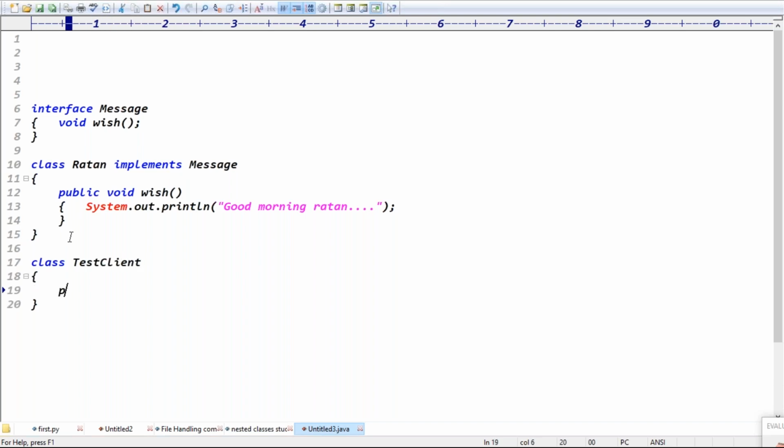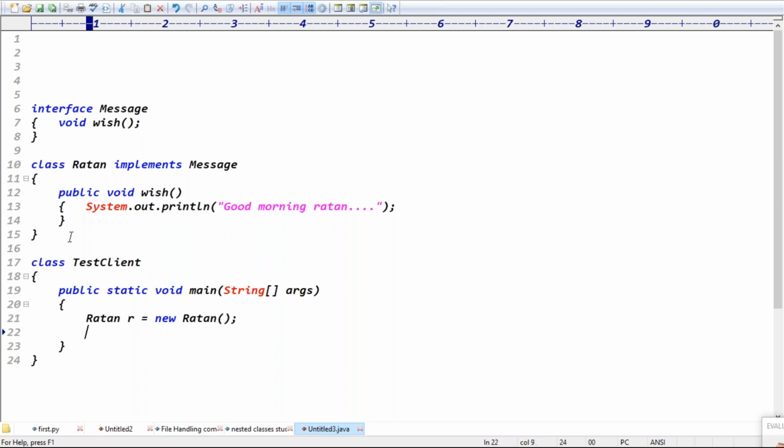Class TestClient, we can take the main method. The syntax of the main method is public static void main, with the String array args, open brace, closing brace. Here generally we create the object of Ratan: Ratan r equal to new Ratan. Then you can call r dot which method?